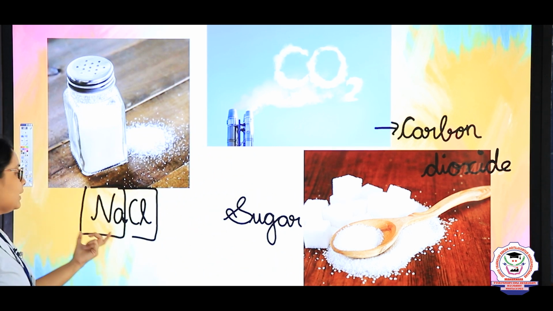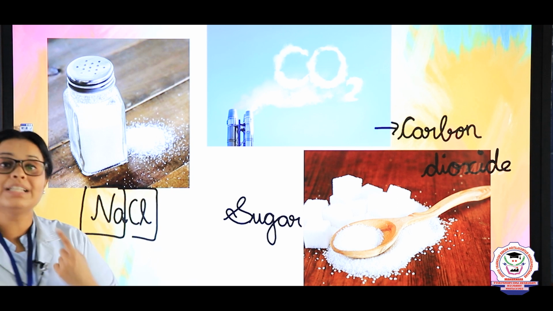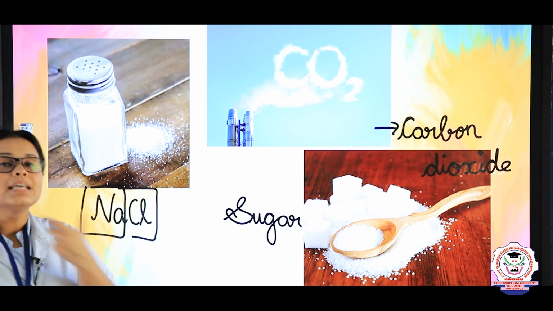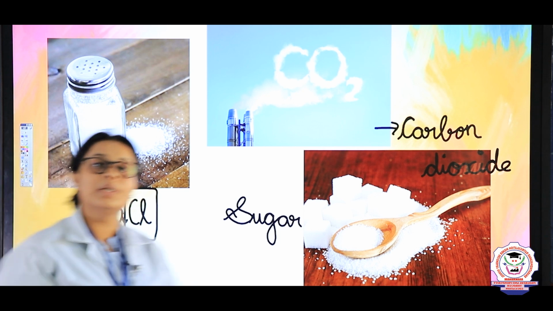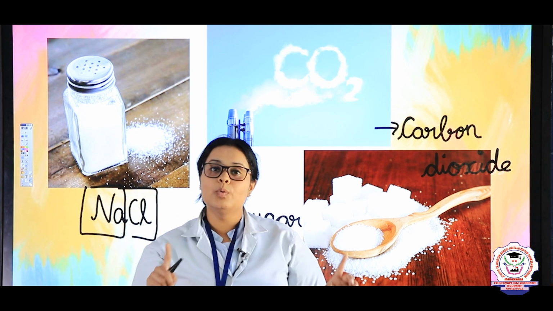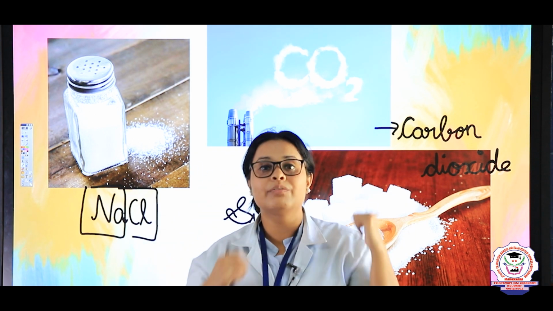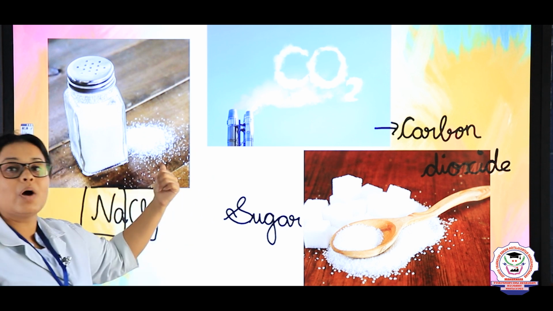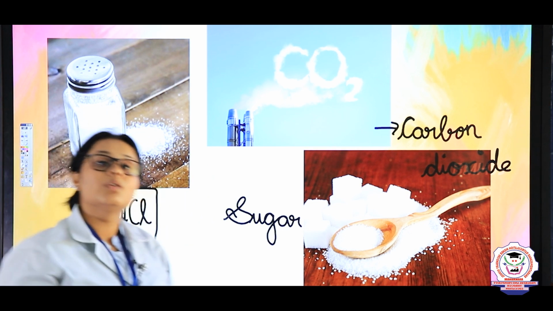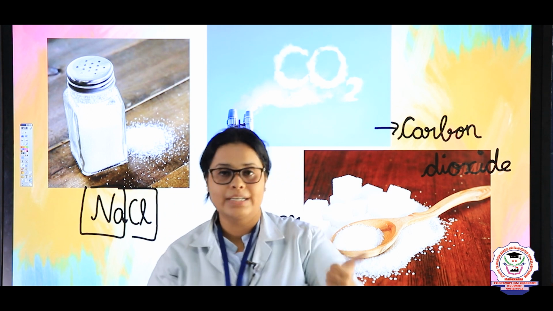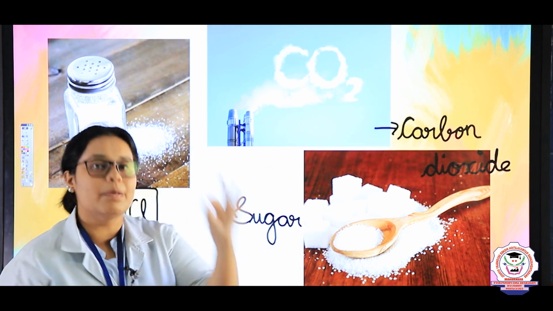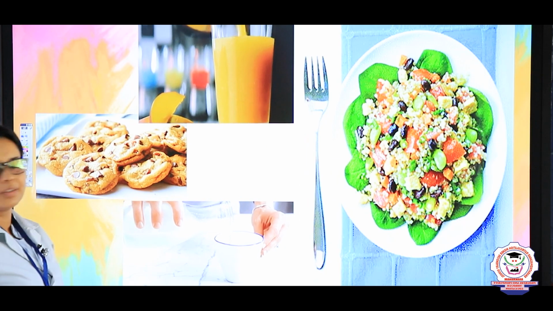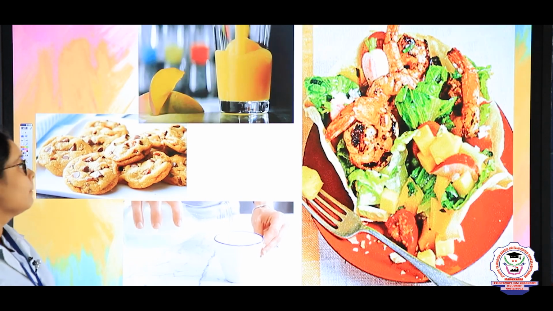In the salt you can see there is only one Na, which is one sodium present. Same way there will be one Cl. Cl is what? Cl is chlorine. That means when you are adding one sodium and one chlorine, that time it will join together and it will form what? It will form sodium chloride, which is what? That is salt, right? So whenever the fixed quantity is present, that time also we can call it as a pure substances.